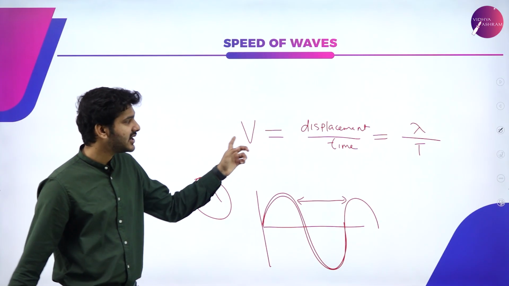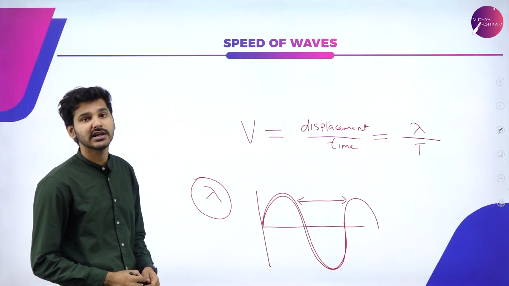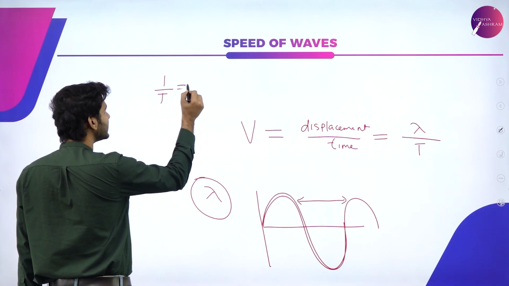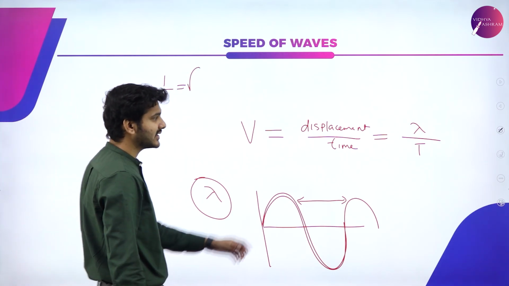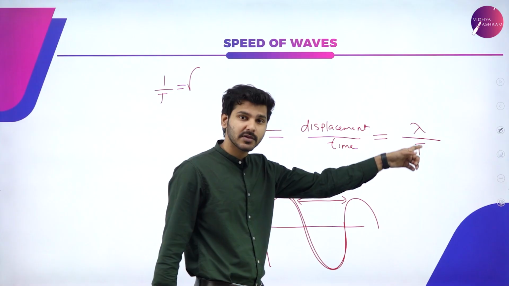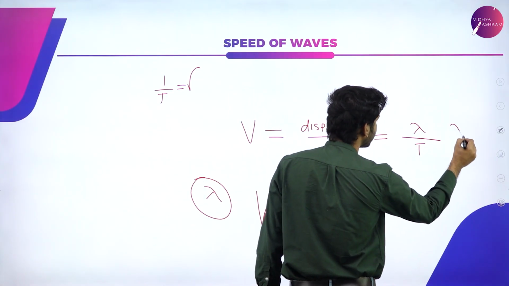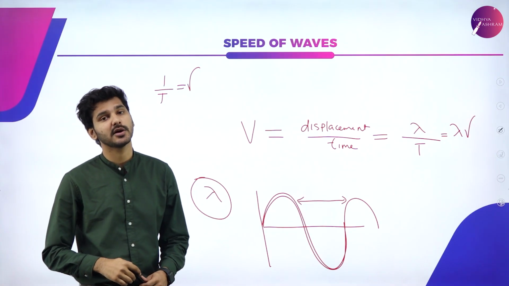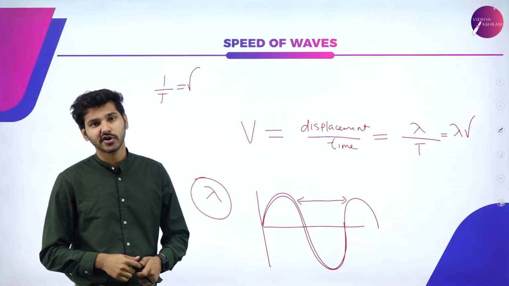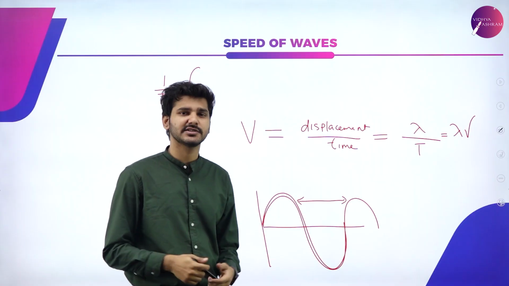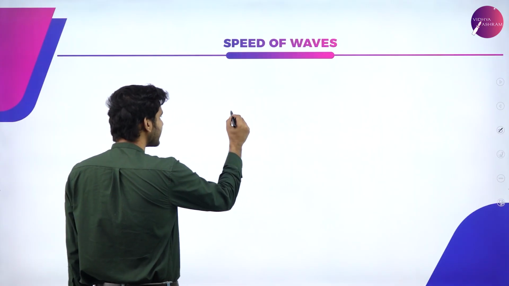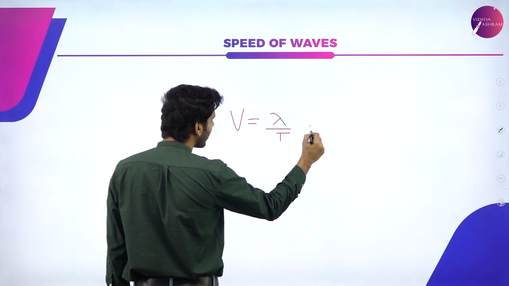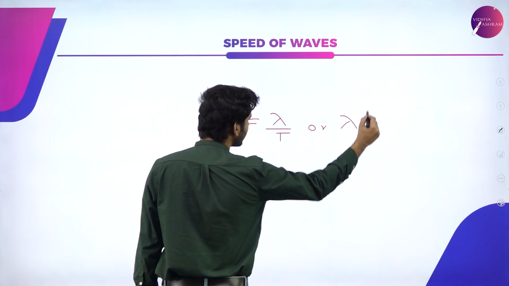So, we have speed of a wave given by lambda by T. Again, you know that 1 by T is equal to mu. So, you can also write this particular equation, that is v is equal to lambda by T, as lambda into mu. So, you have either lambda mu or lambda by T as the equation in order to find the velocity or simply the speed of a wave. So, as I mentioned earlier, v is equal to either lambda by T or lambda mu.